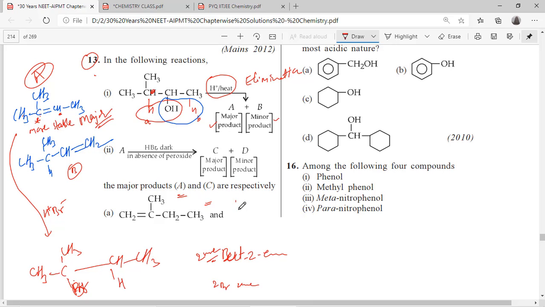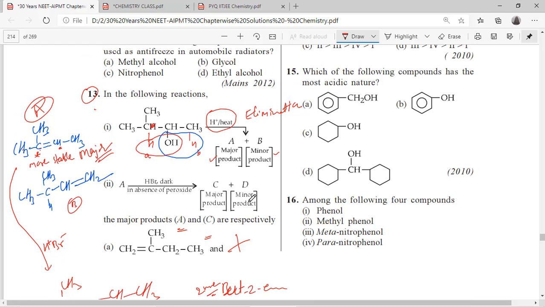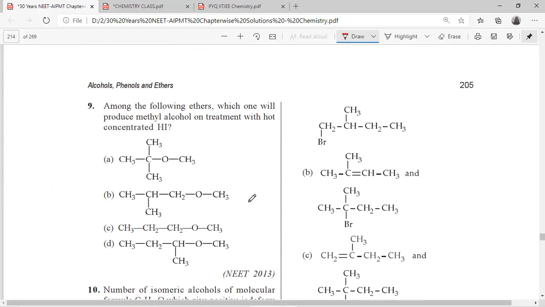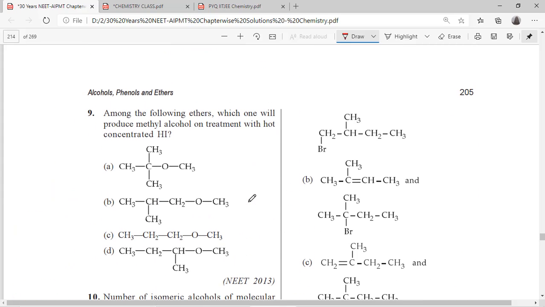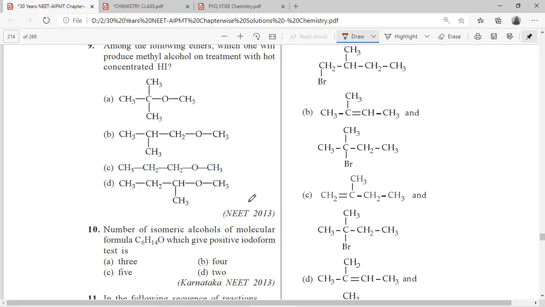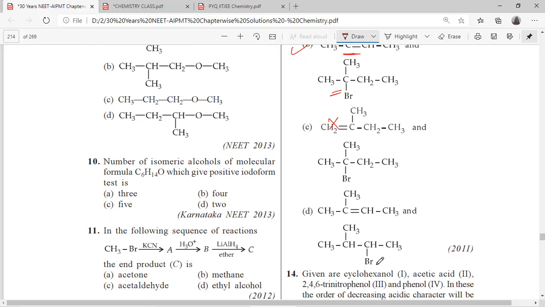So A is the wrong option. First of all it should be butene, okay. In B, 2 methyl 2 butene, yes, B is the answer, right? What is the difference? See here, it is not forming. Here it's fine, but this is wrong here.